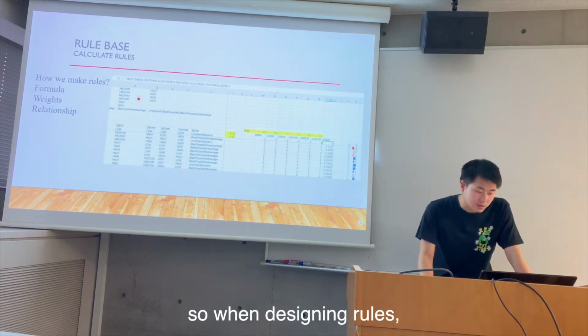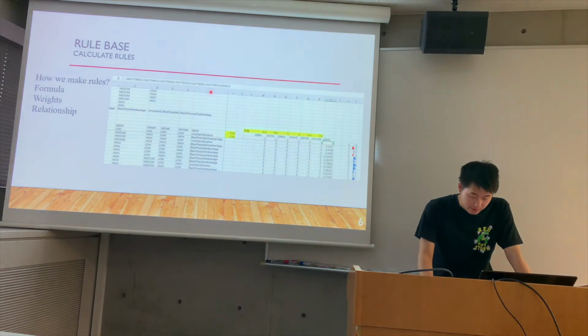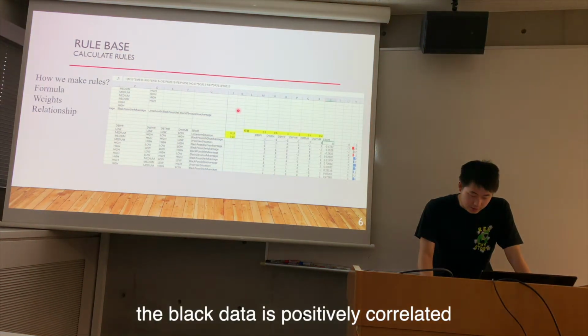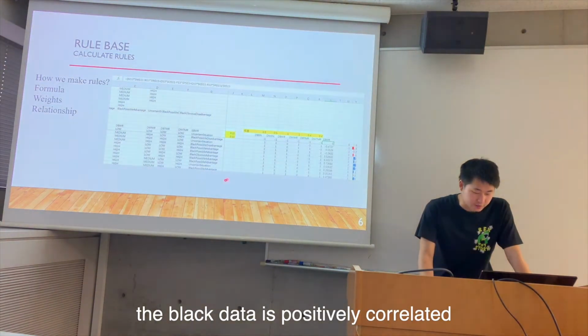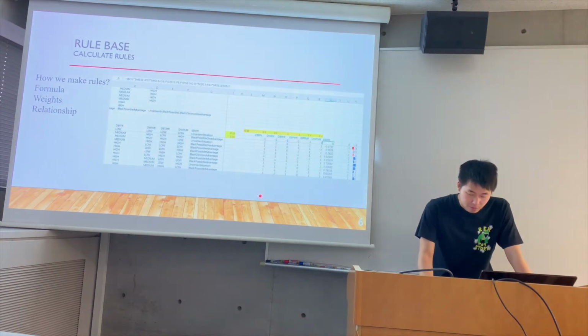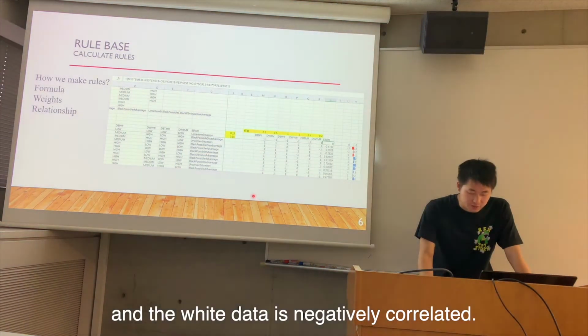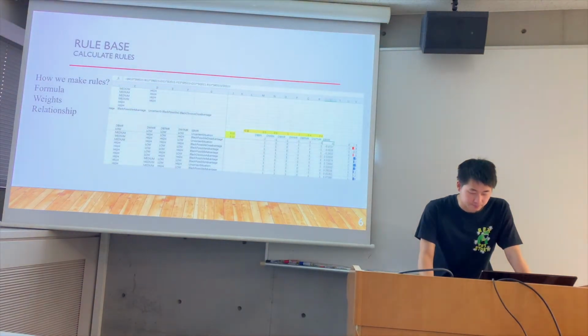Because black and white pieces data are both taken into account, when designing our rows, the black data is positively correlated, and the white data is negatively correlated.